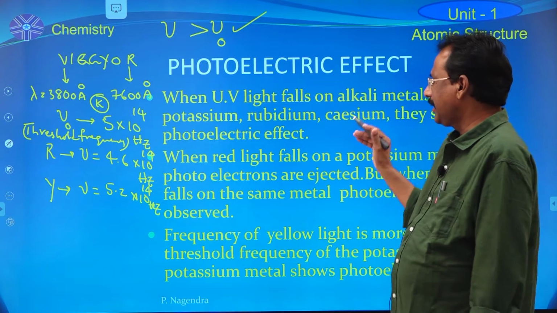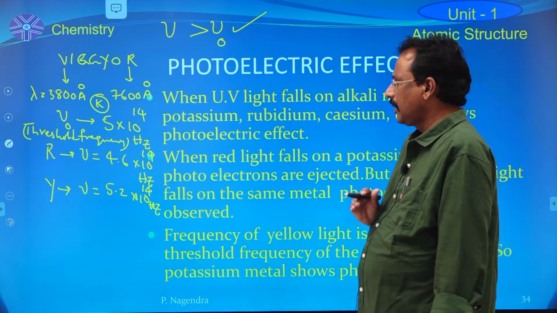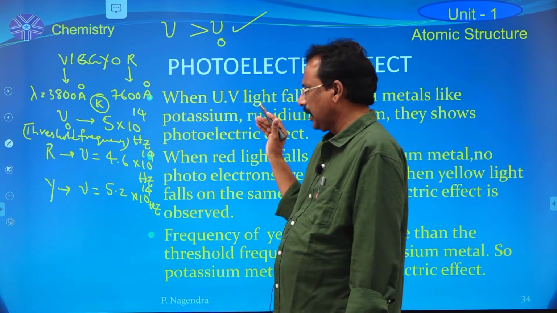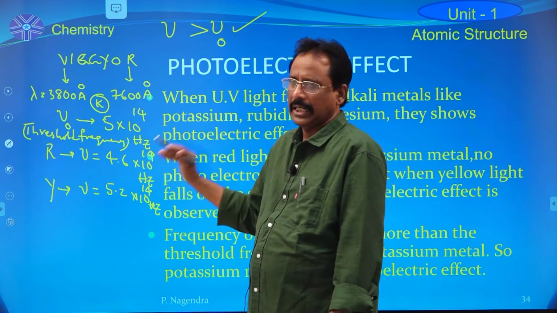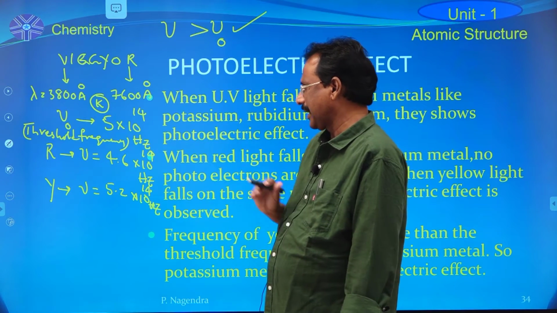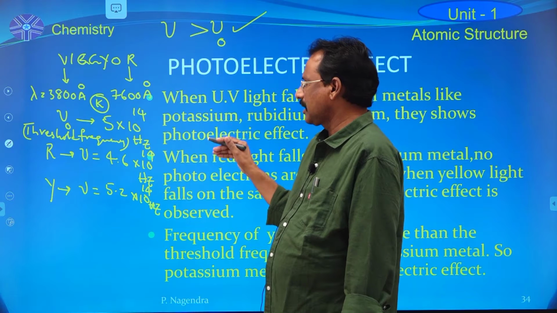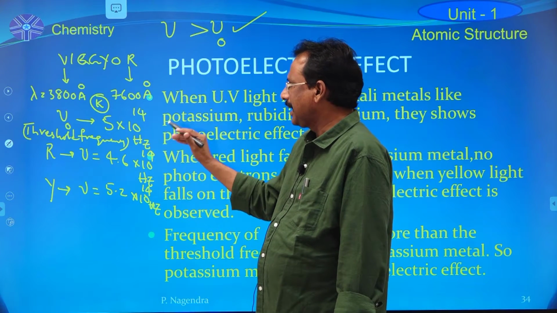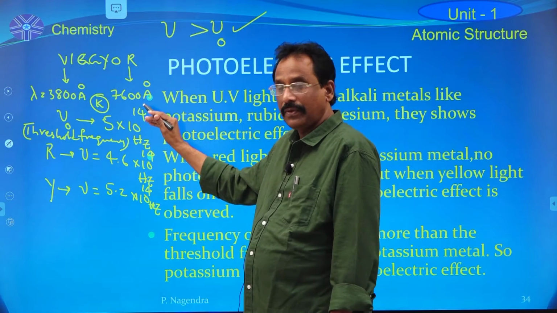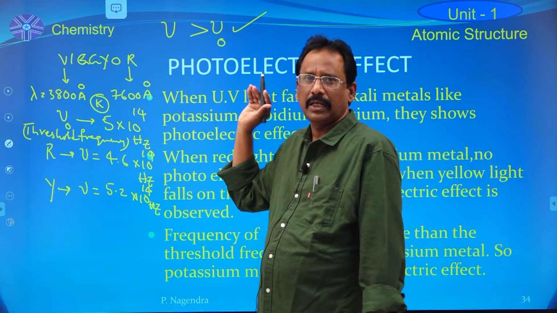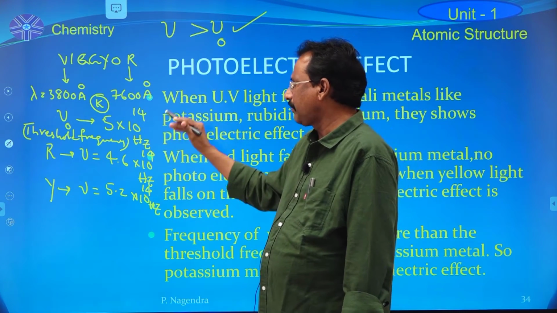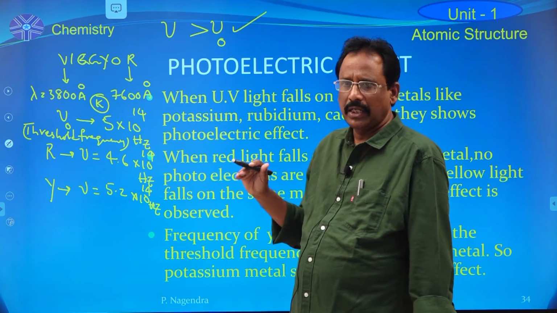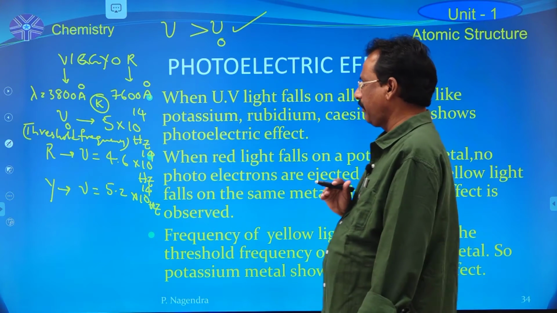Here, in the case of potassium metal, the suitable frequency of light is yellow color light but not red color light, because the frequency of red color is less than the threshold frequency of the potassium metal. That's why when red color falls on potassium metal, there is no photoelectric effect.